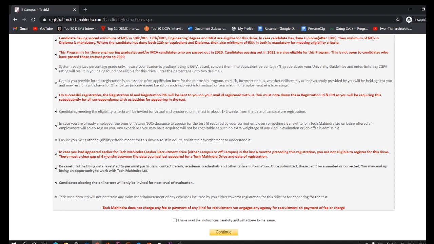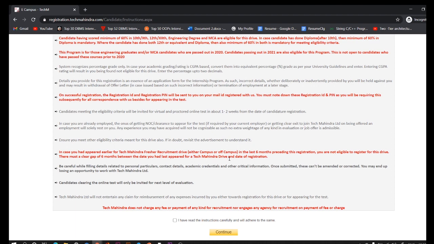In case you have appeared earlier for a Tech Mahindra fresher recruitment drive, either campus or off campus, in the last 6 months preceding this registration, you are not eligible to register for this drive. There must be a clear gap of 6 months between the date you had last appeared for a Tech Mahindra drive and the date of registration.